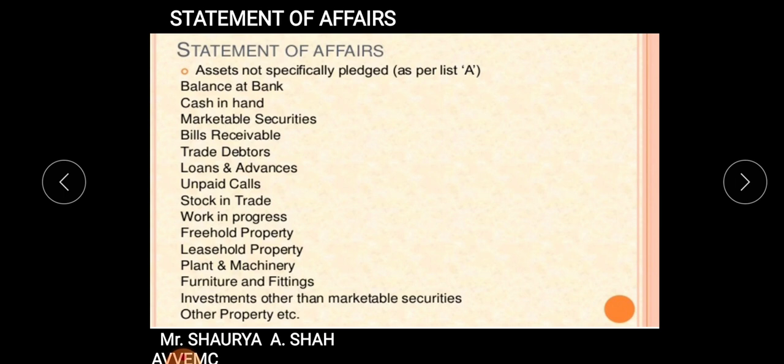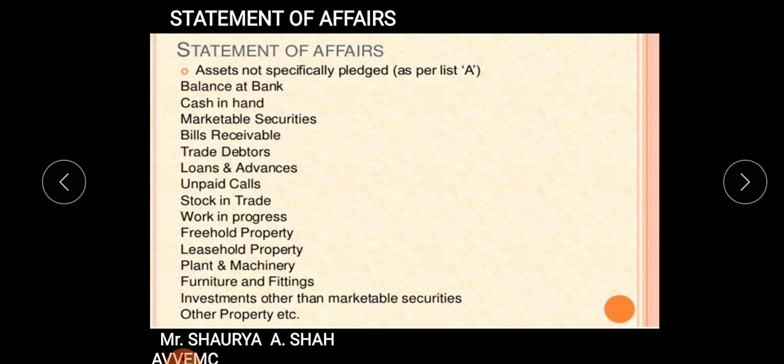Now how you have to pay, the statement of affairs, we will be seeing the format of the liquidator statement. But before that, you need to be very conceptually clear about who is included in which head and in which sequence they will be paid.